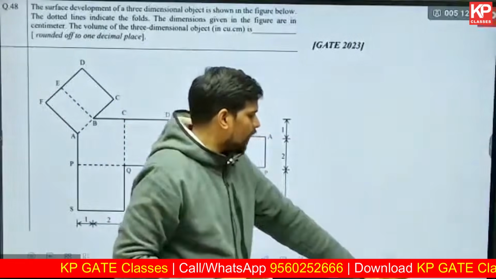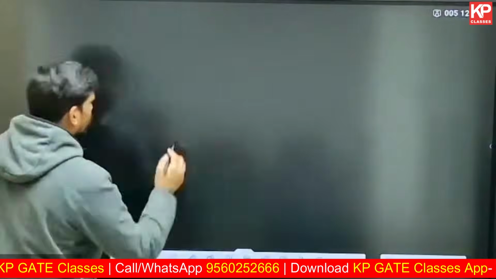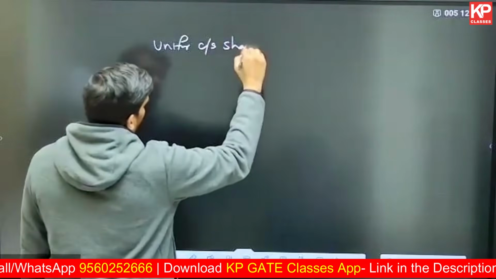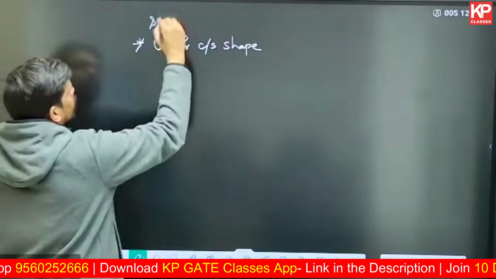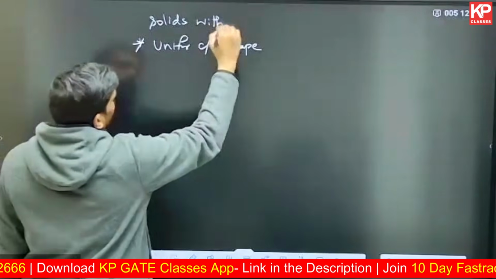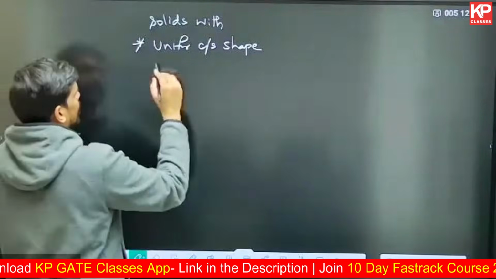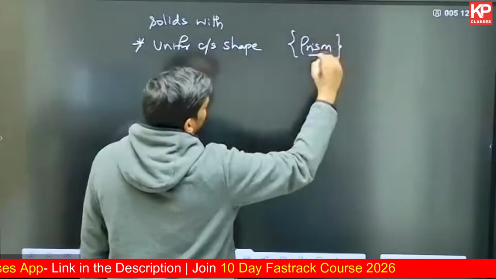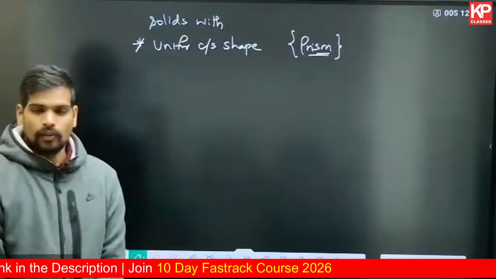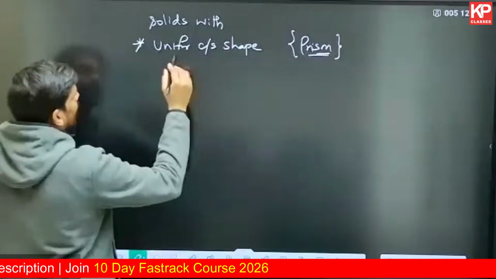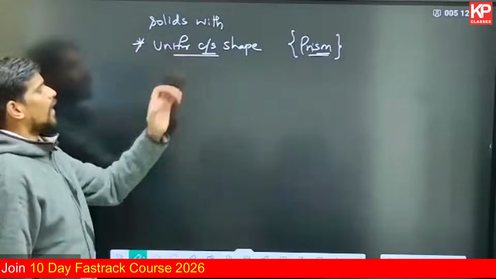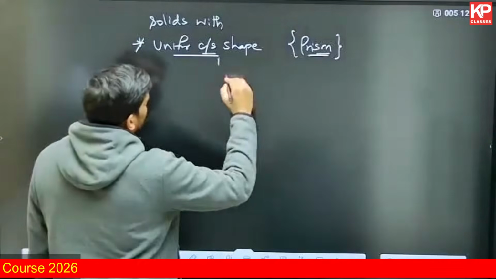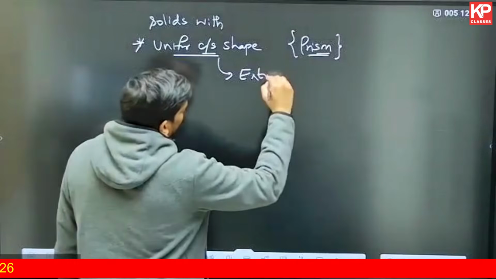So always remember, whenever you have solids with a uniform cross sectional shape, which can be termed prismatic solids or prisms, the volume is always calculated using the area of the cross section, or area of the base, multiplied by the height of extrusion. So these solids are always created by the technique of extrusion.